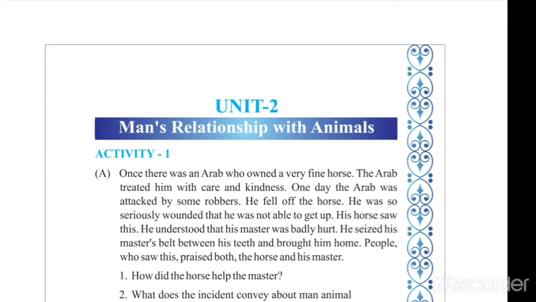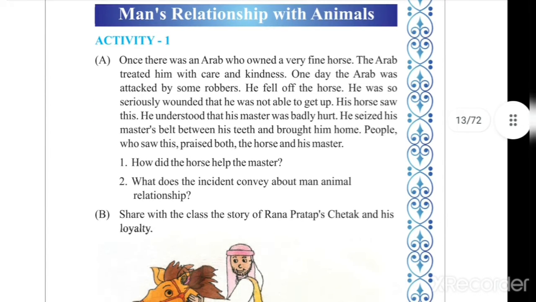Today, I will explain the remaining activities of chapter number 2, man's relationship with animals. Students, we have seen activity 1 in which a story is given based on the relationship of man with his horse.